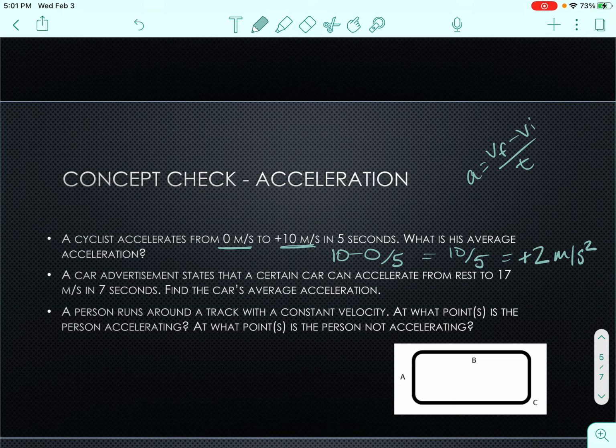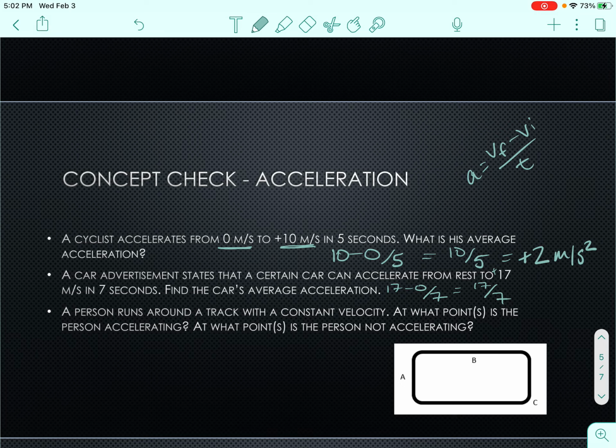A car advertisement states that a certain car can accelerate from rest to 17 meters per second in 7 seconds. Find the car's average acceleration. So again, we're going to do final velocity minus initial velocity divided by time. We're just going to assume that we're moving to the right to make this positive. So we're going to do 17 minus 0 divided by 7. So that's going to be 17 divided by 7.